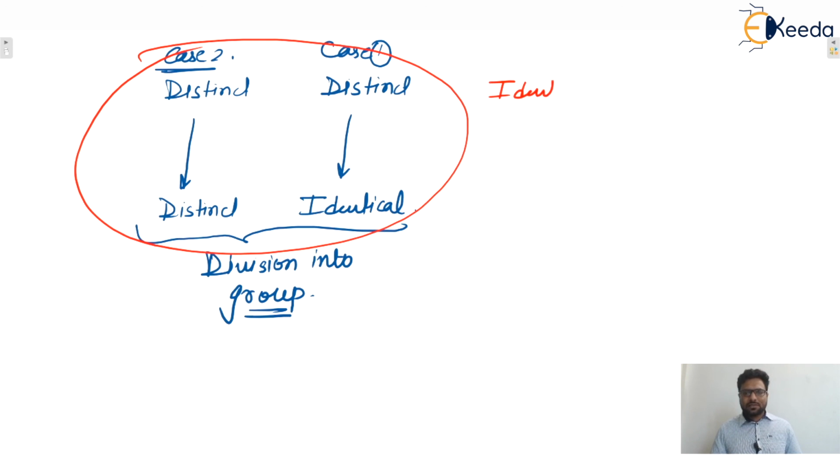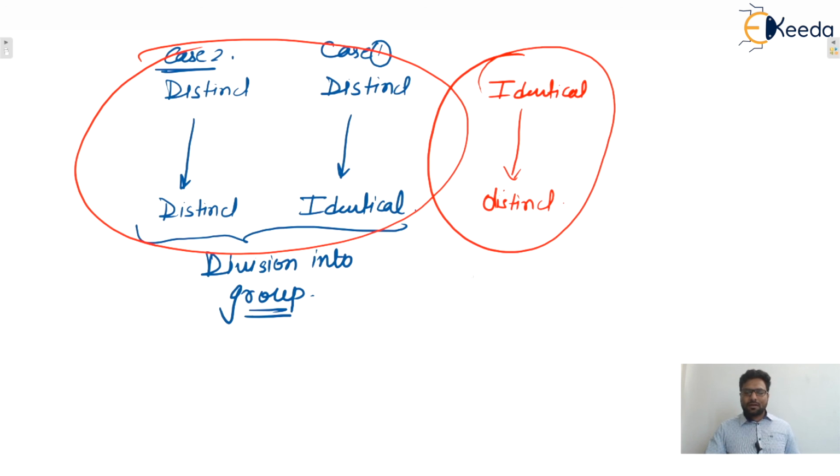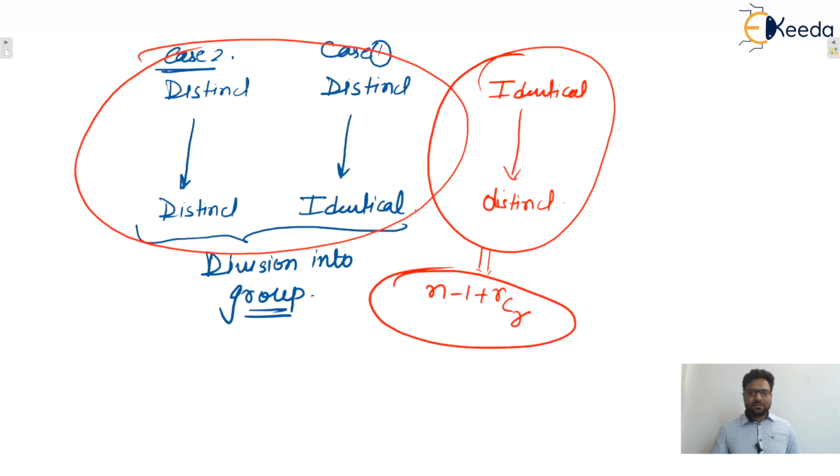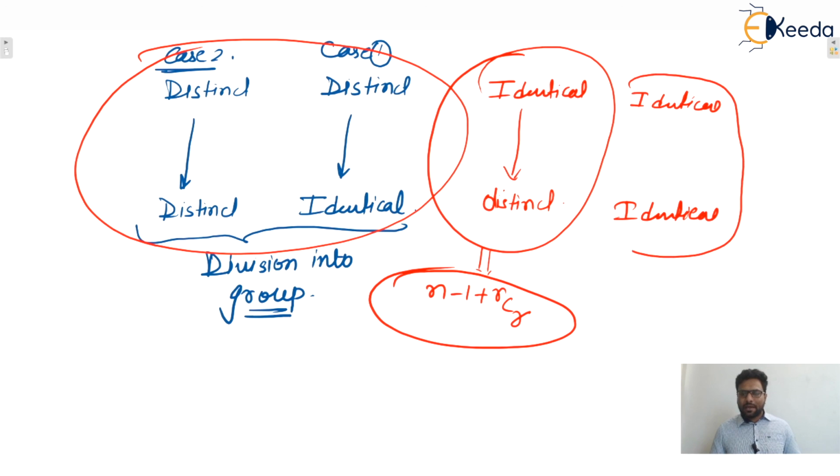The next possibility is when the elements or objects to be distributed are identical and the groups are distinct. Then this can be done with one magical formula, that is n minus 1 plus r C r. We'll see that in the coming lectures. And the next one is identical to identical distribution. There is no formula for identical to identical, so we have to do it manually. So these possibilities are there for distribution.